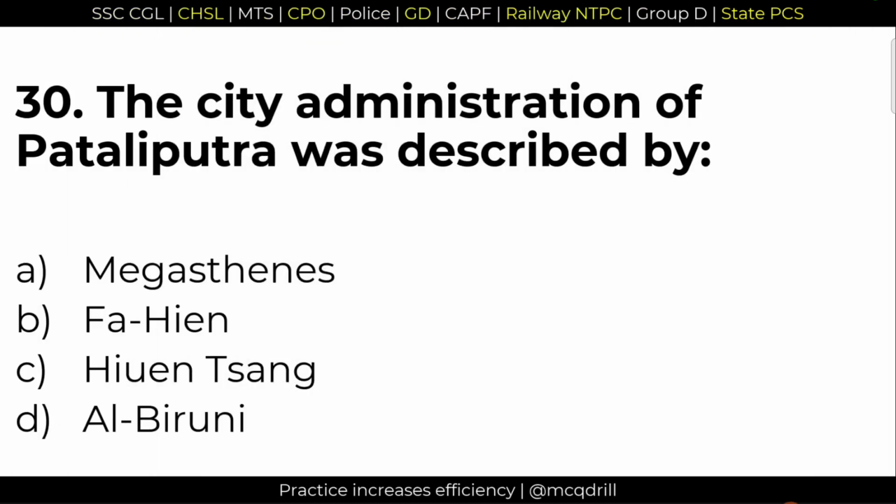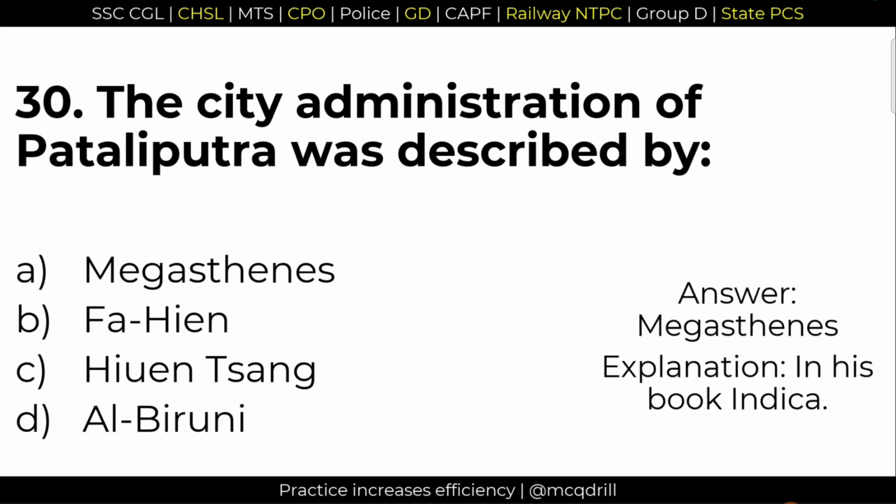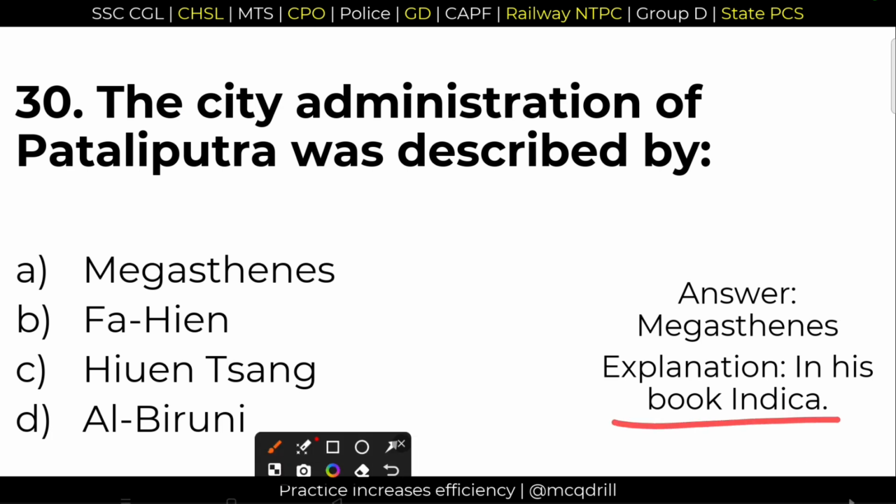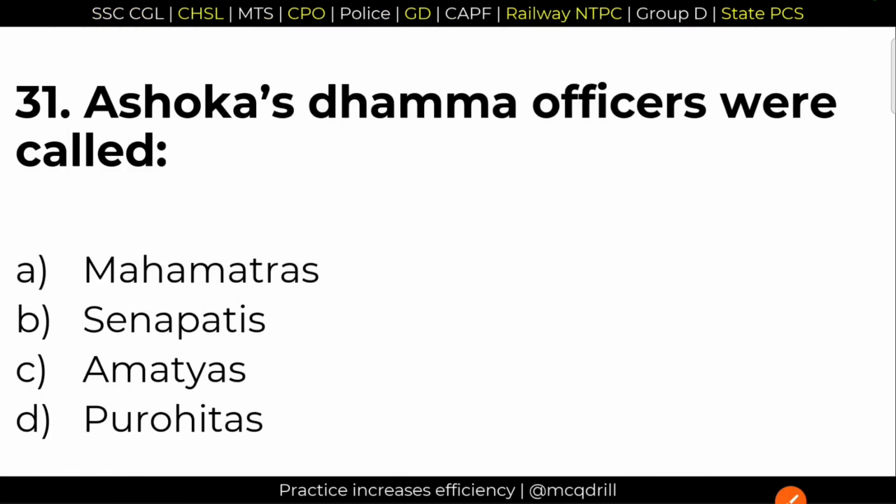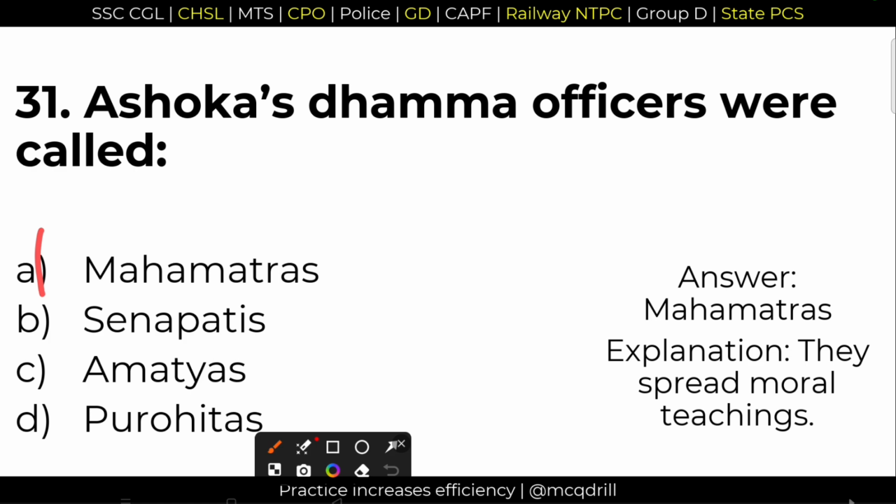30. The city administration of Patliputra was described by option A, Megasthenes. Megasthenes wrote a book called Indica. In Indica, we find the evidence or some description of the Mauryan administration, especially the administration of Chandragupta Maurya. 31. Ashoka's Dhamma officers were called Mahamatras. Option A is the right answer.